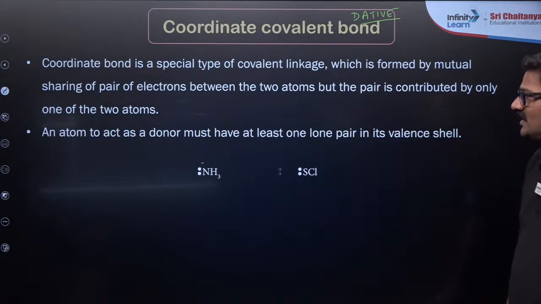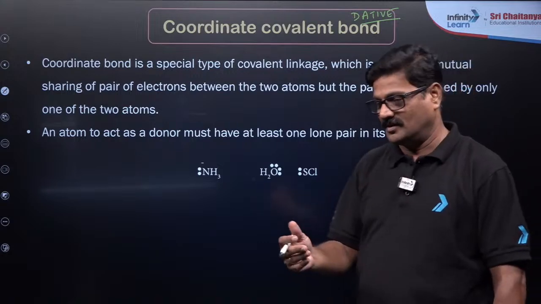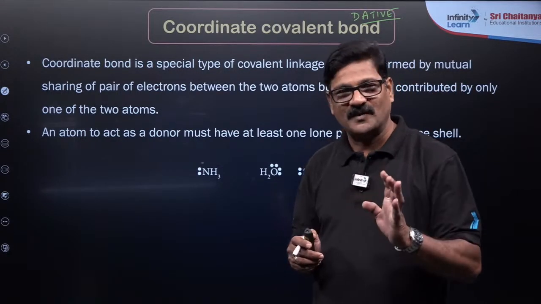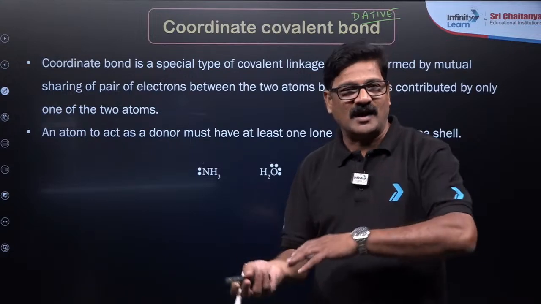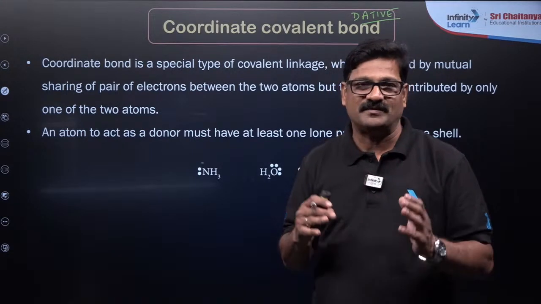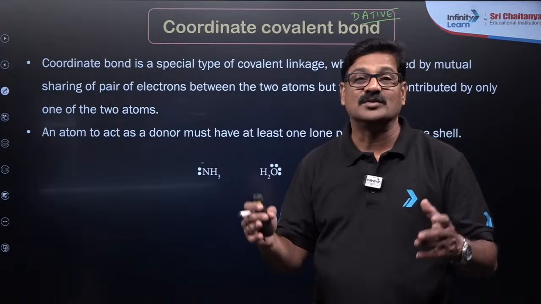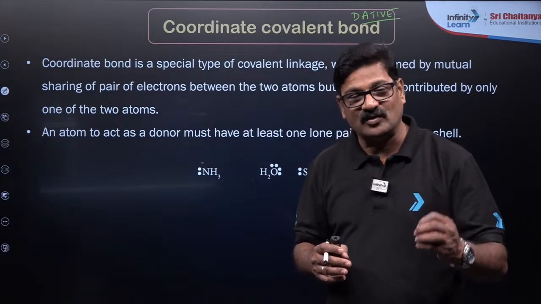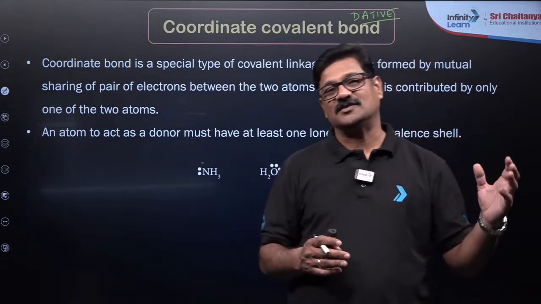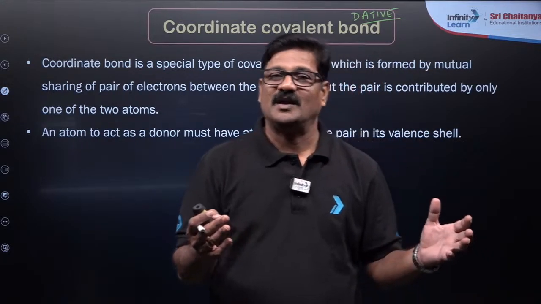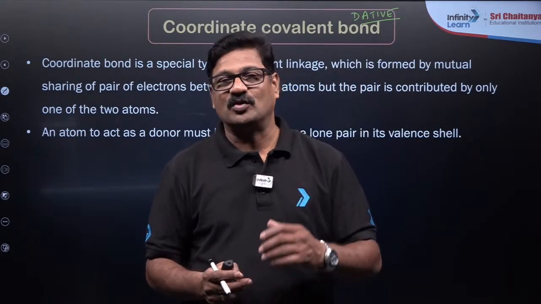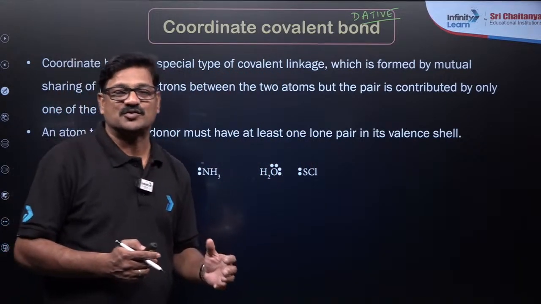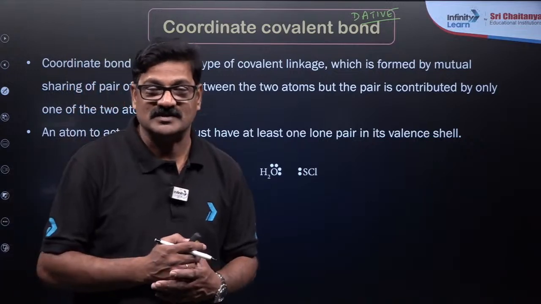A dative bond is a special type of covalent bond where one atom is going to contribute the pair of electrons and both the atoms are going to share. So there you are going to have a donor atom and an acceptor atom. The donor atom should have at least one lone pair of electrons and the acceptor atom should have at least one vacant orbital with it.